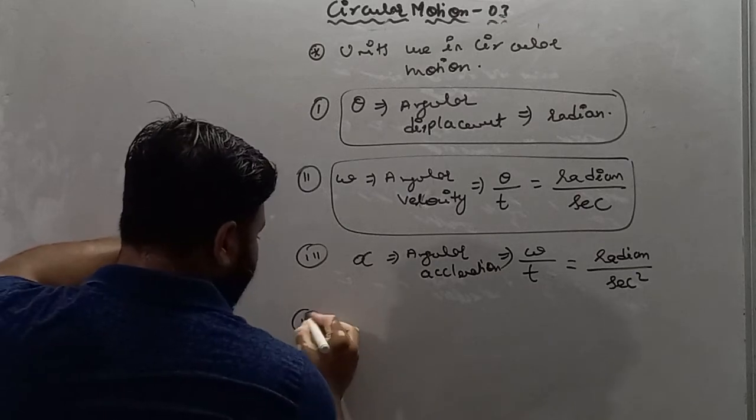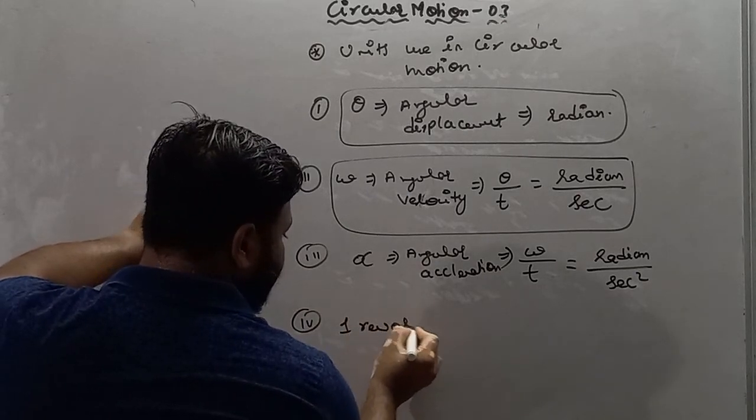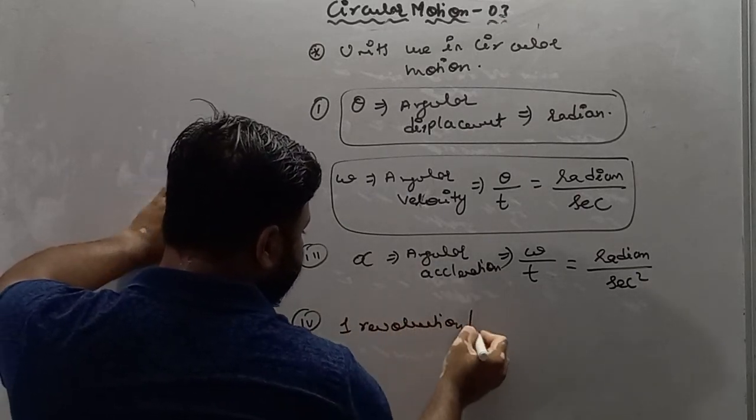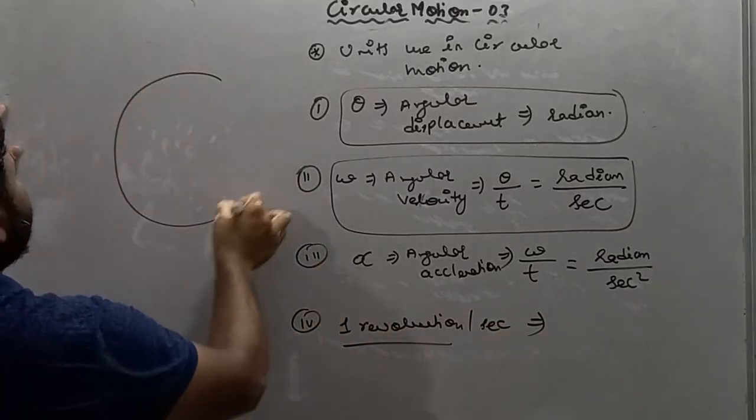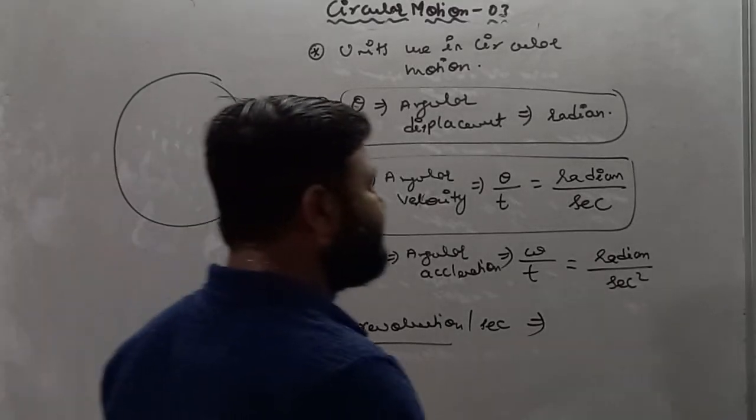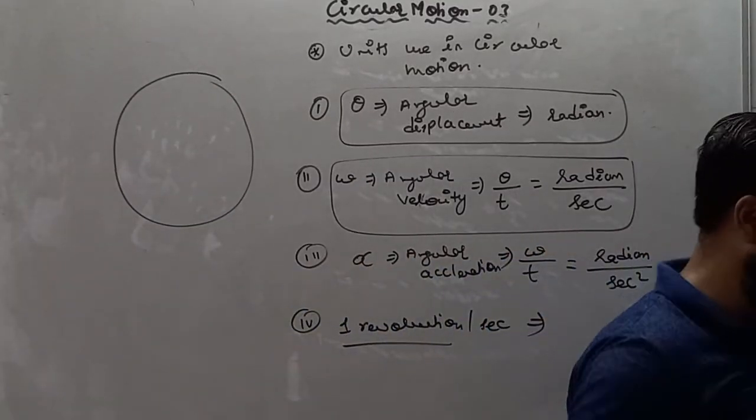Next is 1 revolution per second. One revolution means, remember my dear student, completing one circle.